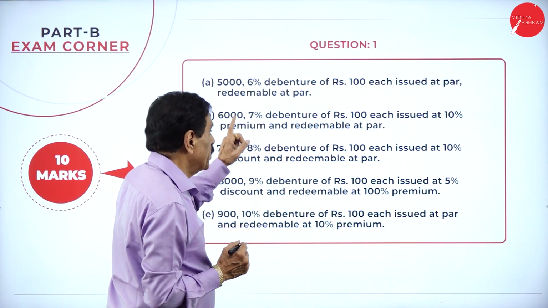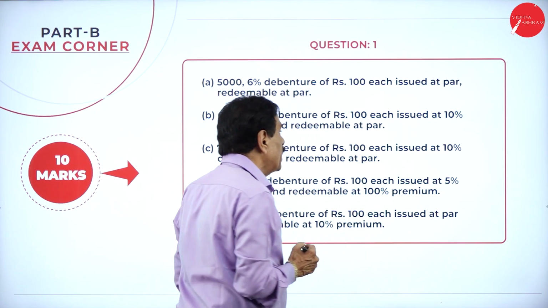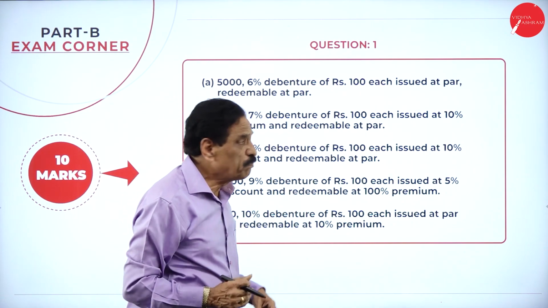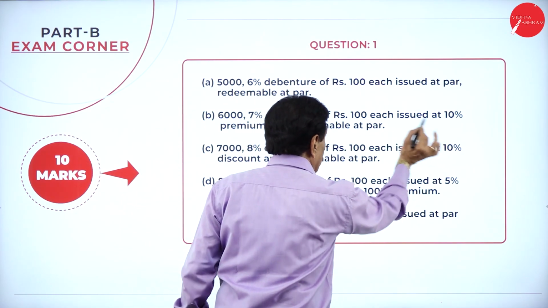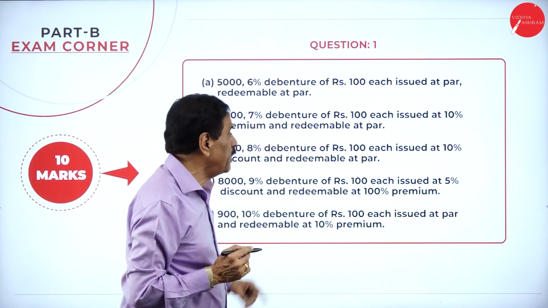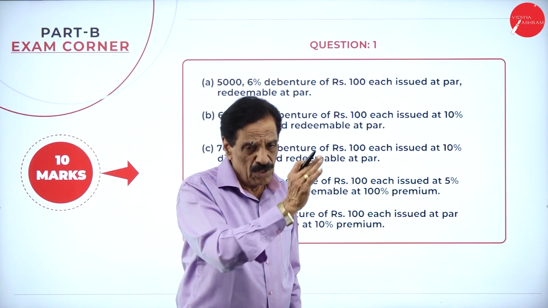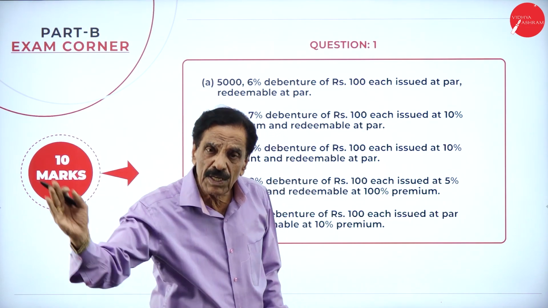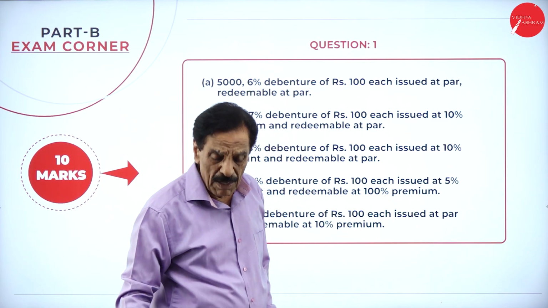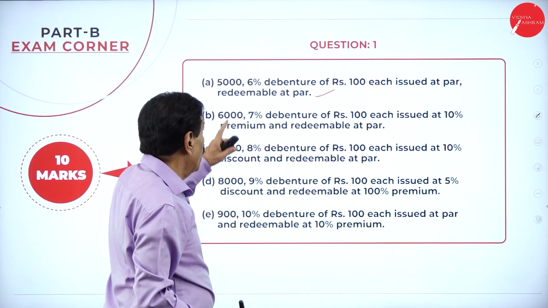Then 6,000, 7% debentures of 100 issued at 10% premium and redeemable at par. Here 6,000, 7% is there. So premium means 100 each with a premium of 10%, 110 rupees, 6,000 into 110. To debenture, what's the entry? Bank account debit, to debenture account, to debenture premium. Paid at par: debenture account debit to bank account. We'll go to the first entry now. We'll go to the first entry.